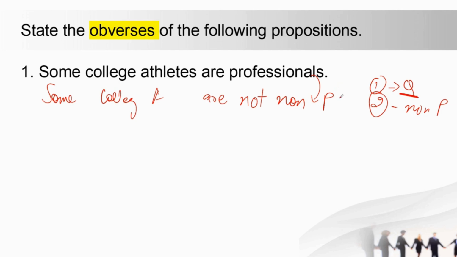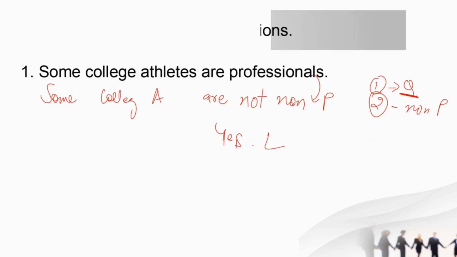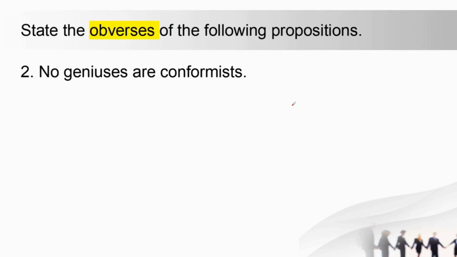Again, is that logically equivalent? Yes, it is logically equivalent. The same goes for the other cases also. Now let's see another question in obversion. In case of obversion, no S is P. Again it's easy.